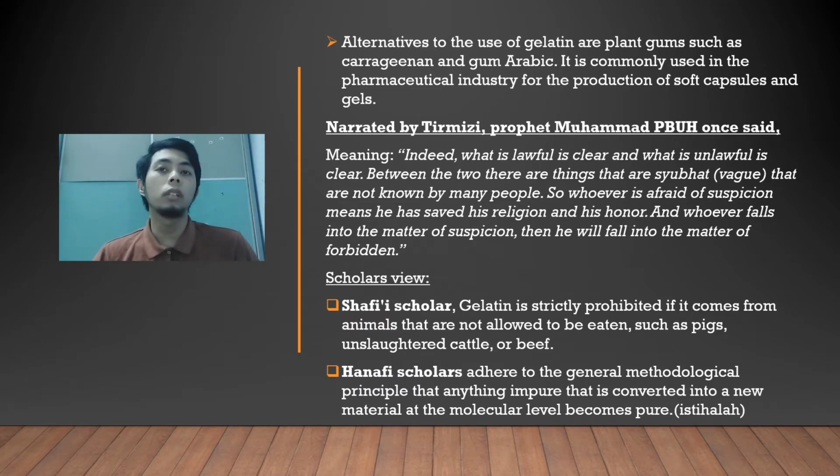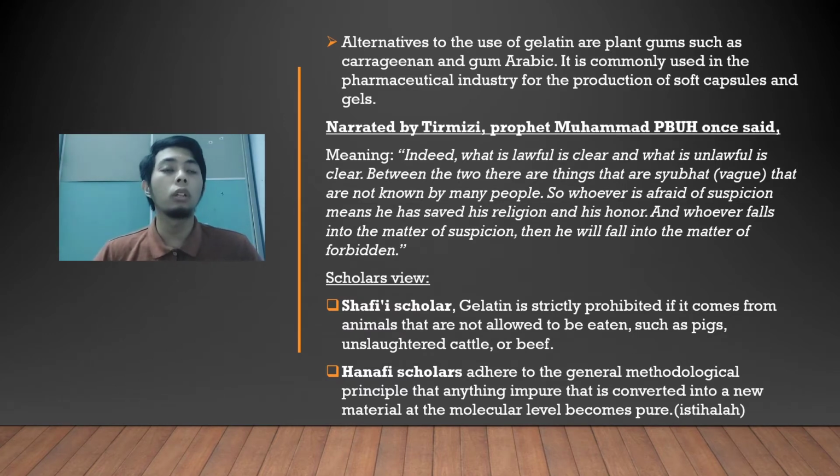So we have two scholar views here. First, from Shafi'i scholars, gelatin is strictly prohibited if it comes from animals that are not allowed to be eaten, such as pig, or unslaughtered cattle or beef, over which Allah's name was not mentioned. Hanafi scholars adhere to the general methodological principle that anything impure that is converted into a new material at the molecular level becomes pure, which is the method of istihala.